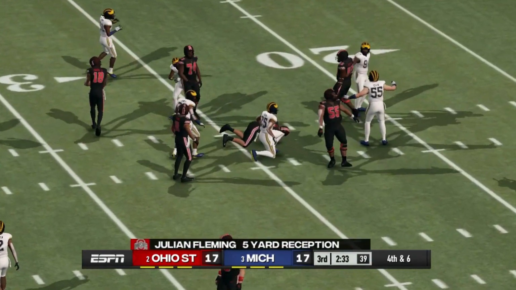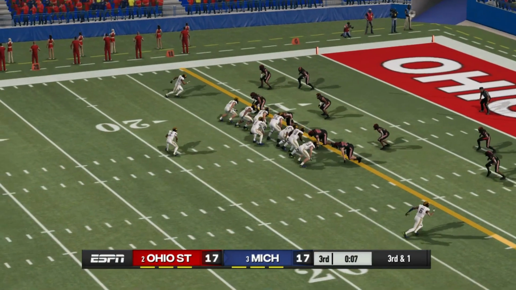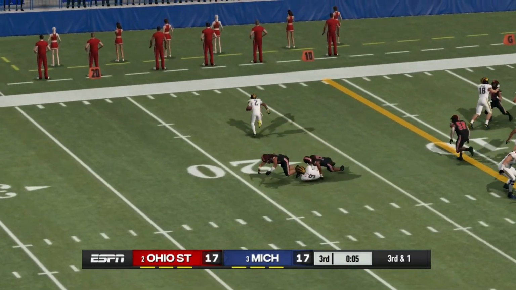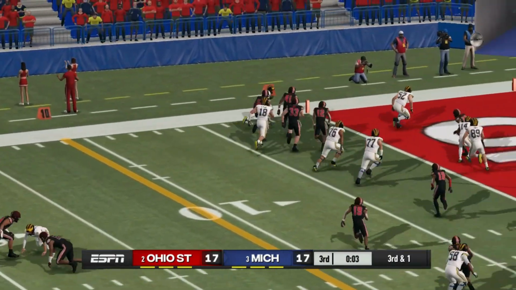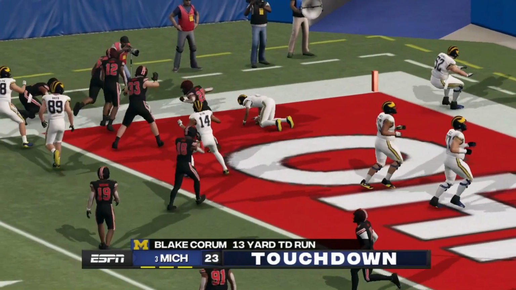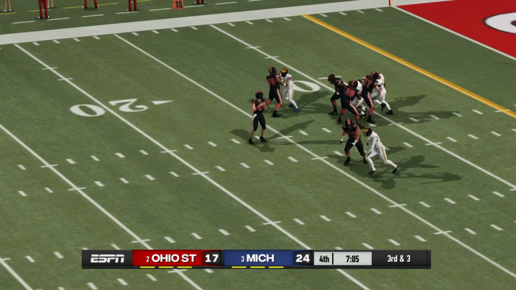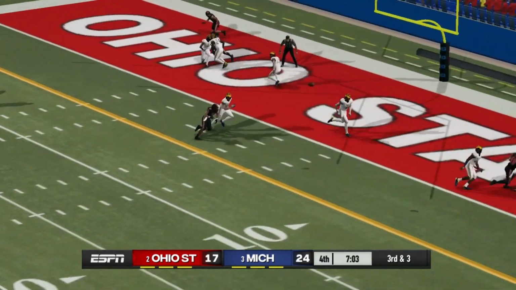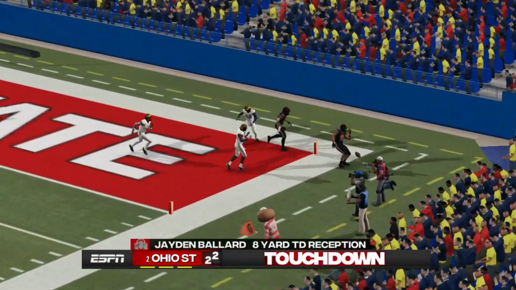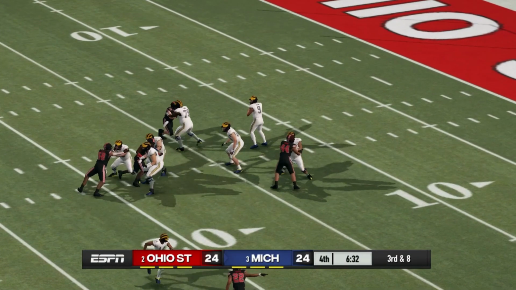And then Ohio State gets stopped. So Michigan has a chance to get the lead back. They try a little option play. It's Blake Corum around the left side into the end zone. Touchdown Wolverines, 24-17. Now Ohio State on third down and 3. Going to the end zone. That's caught. And we are tied at 24.